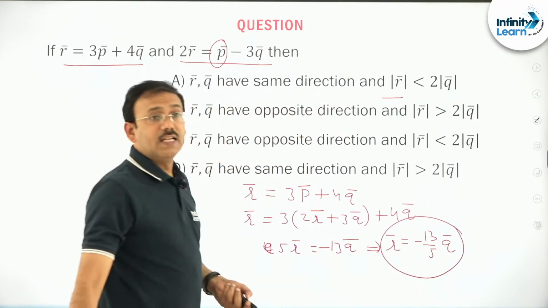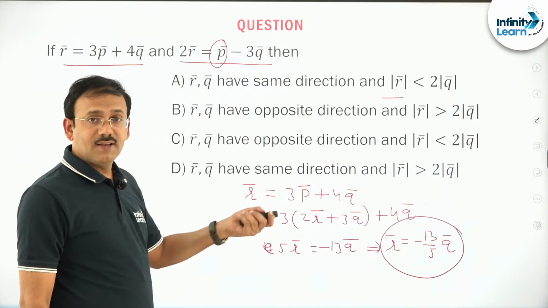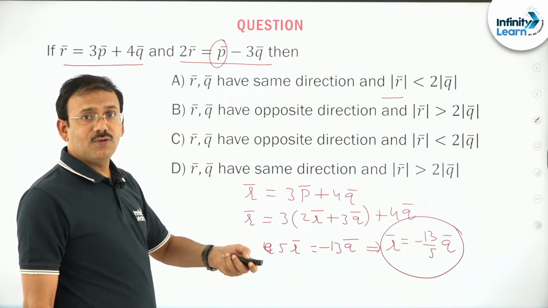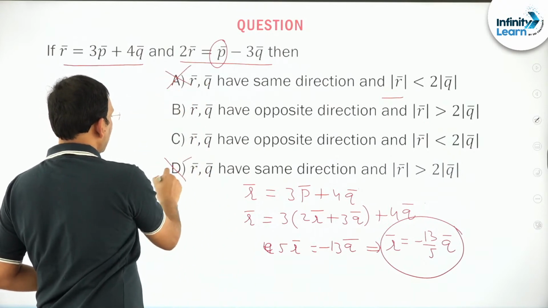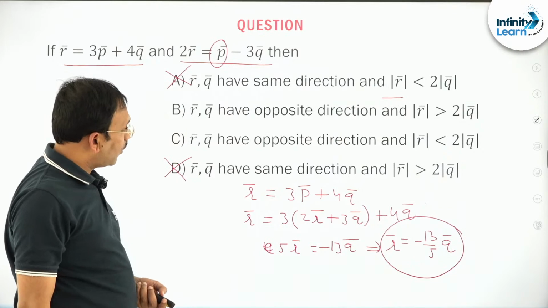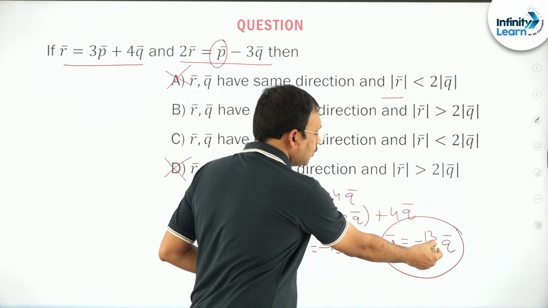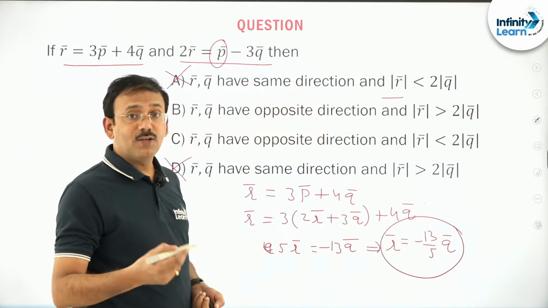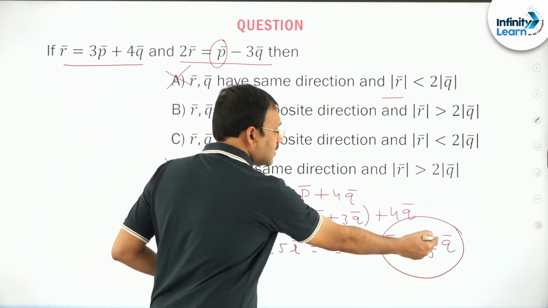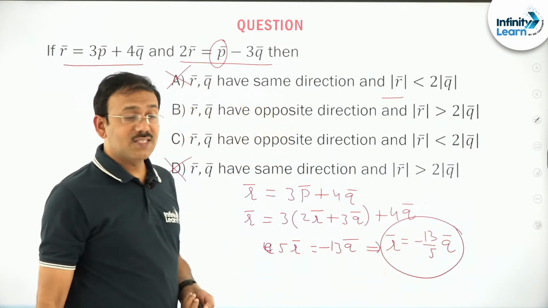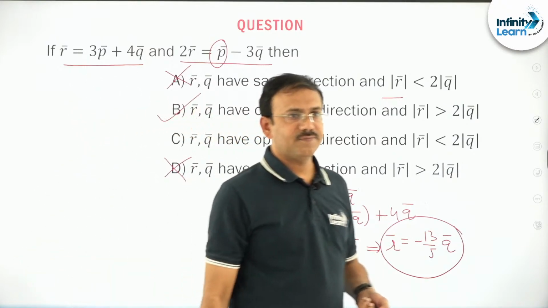This is the point. If r bar is minus 13 by 5 q bar, one vector is some negative number times the other vector, which means they will be in the opposite direction. Now what about its magnitude? It is more than 2 times, so q bar is multiplied by 2.6 into r bar magnitude wise. So r bar magnitude is greater than double. So you can opt for option B, right?